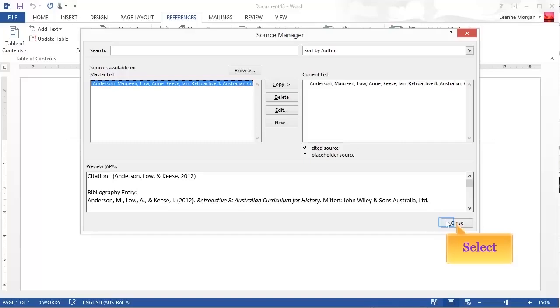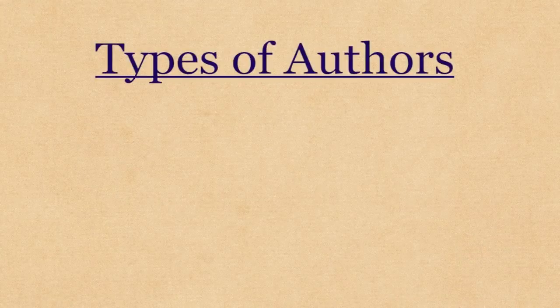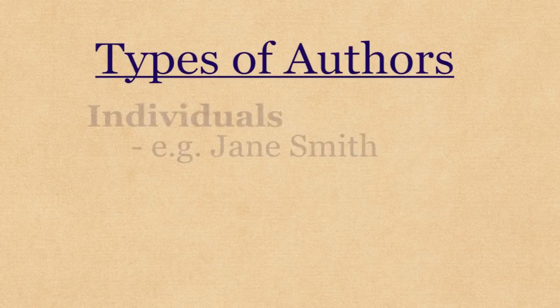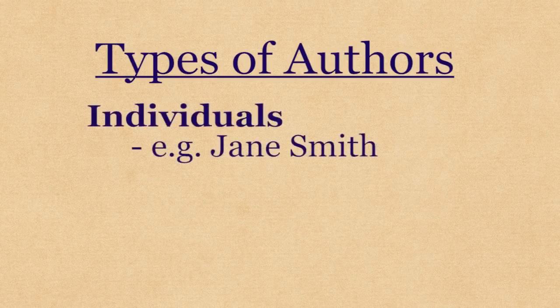The structure is a little different for web pages. Before I explain how to add a web entry using the Word referencing tool, let me explain the term corporate author. When you are researching, you will come across two broad categories of authors. The most common will be individuals. This means that the source that you are using has been written by someone who has both a first and a last name, for example, Jane Smith.